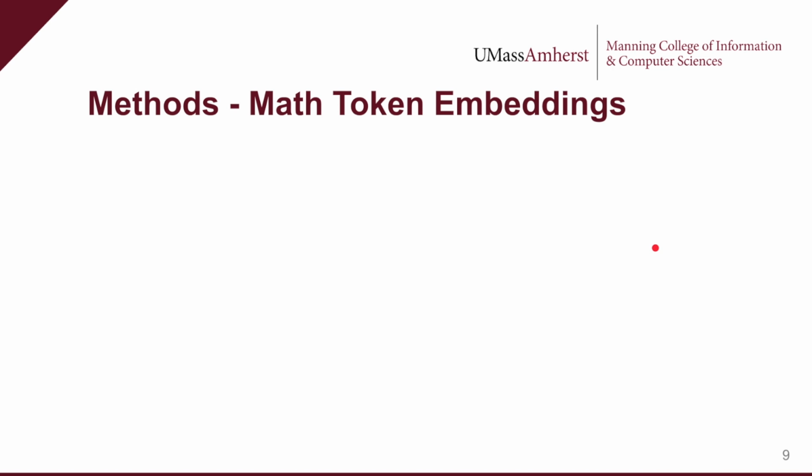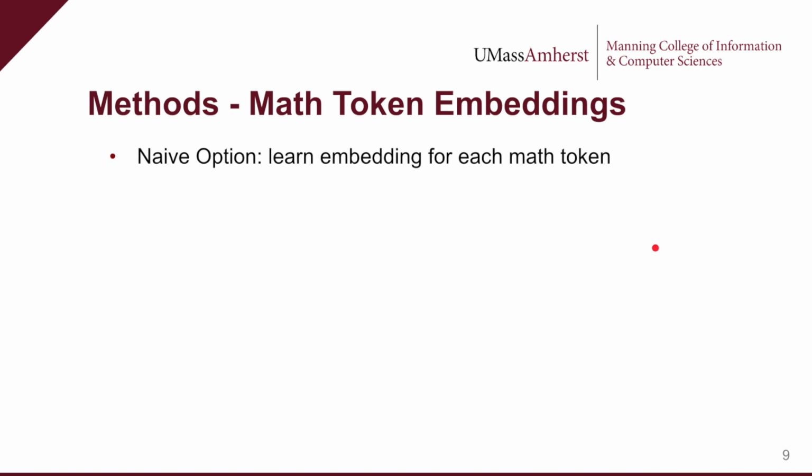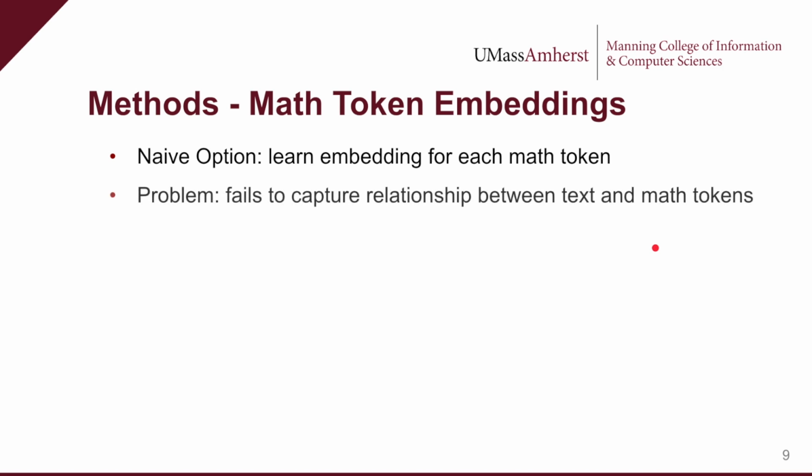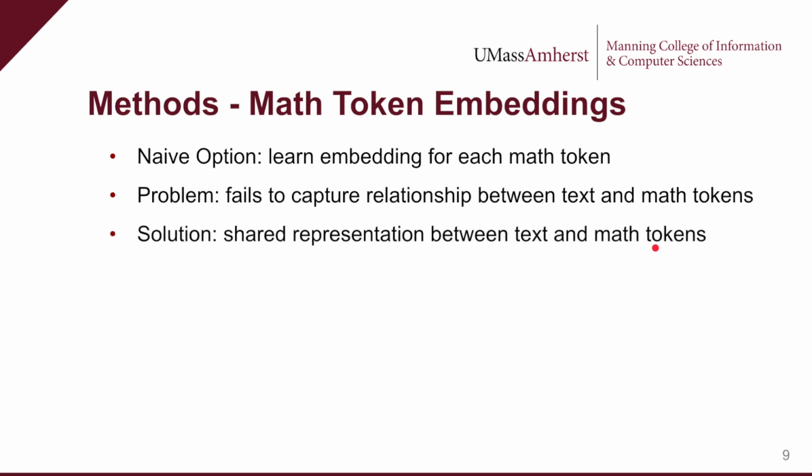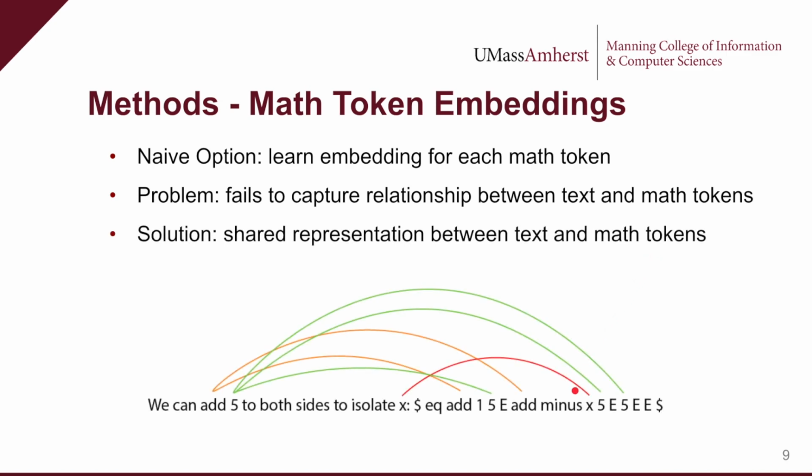Next, I'll show how we represent math tokens. Naively, we might want to create a learnable embedding for every token in the math vocabulary. But the issue with this is that some symbols might appear both in text and math, and a separate embedding space doesn't leverage the shared information. As a solution, we come up with a way to share representations between text and math tokens that appear in different contexts.